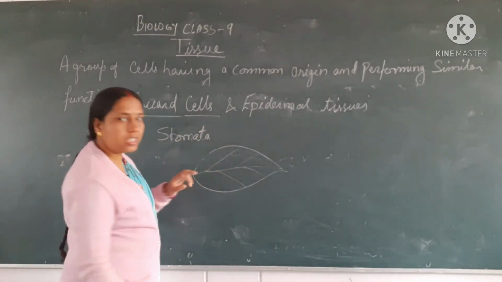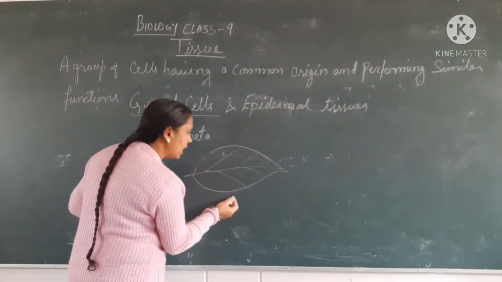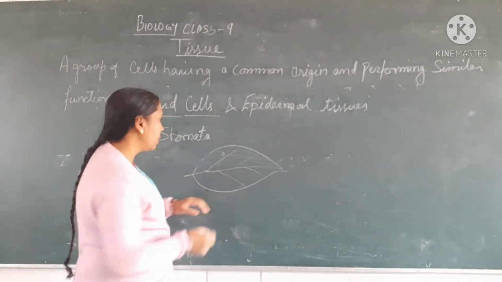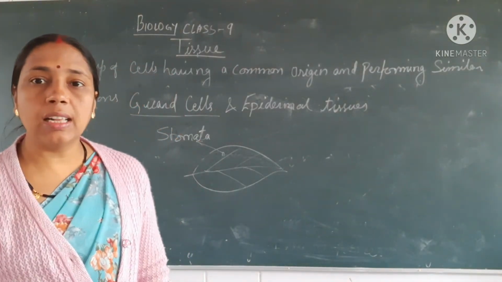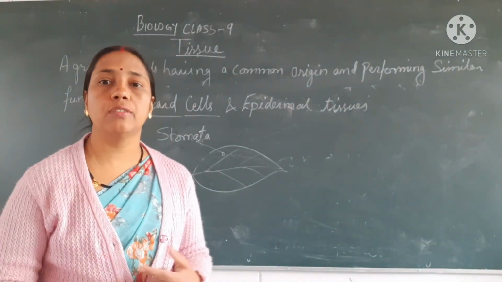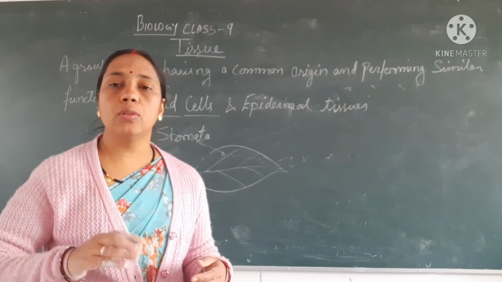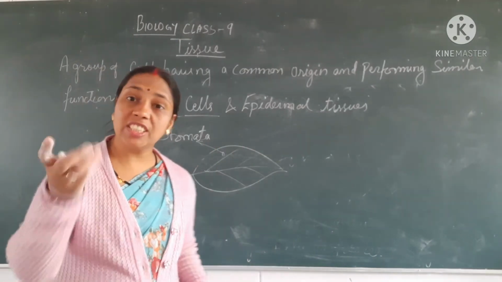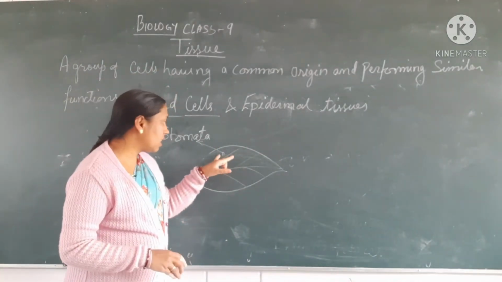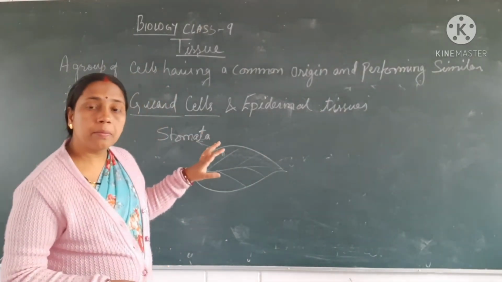Stomata. Okay, stomata is present in upper as well as lower surface of the plant, and this helps in exchange of gases. Exchange of gases from the atmosphere into the plants and from the plants to the outside. Okay, which gas is absorbed by the stomata?